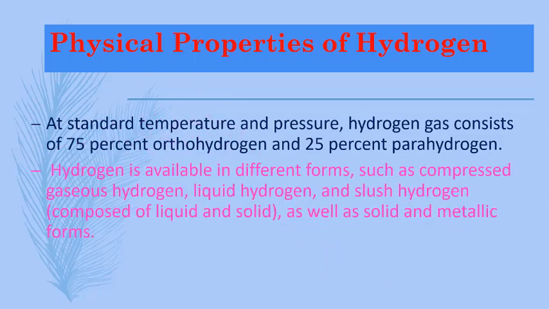Hydrogen is available in different forms such as compressed gaseous hydrogen, liquid hydrogen, and slush hydrogen. Slush hydrogen is composed of liquid and solid as well as solid and non-metallic forms.